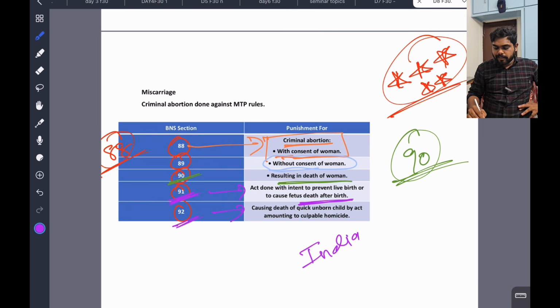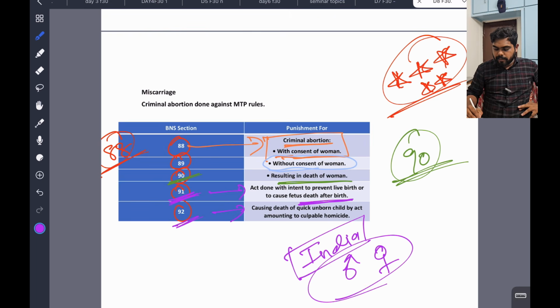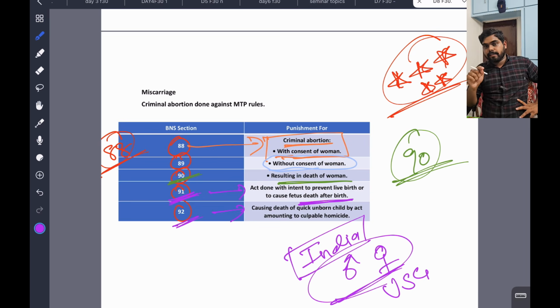In India, whether it is male or female, in the USG we can identify whether it is male or female. This gender identification during pregnancy is very wrong. But in many areas in India, people are doing gender identification and informing, and they are doing criminal abortion. This is happening, and many females are dying. That is 90 happening. Okay, so that is very, very bad.